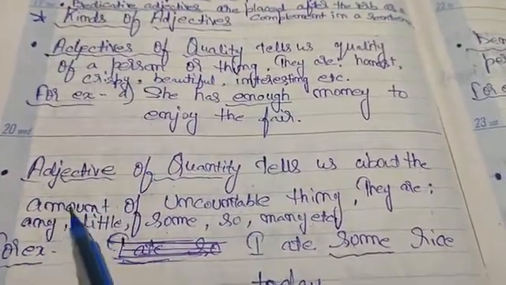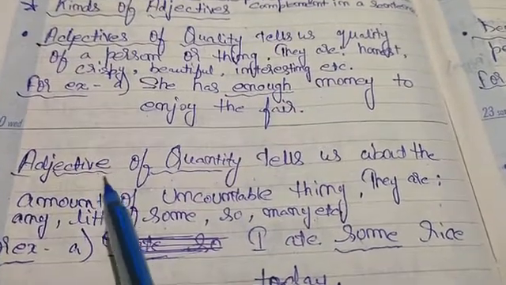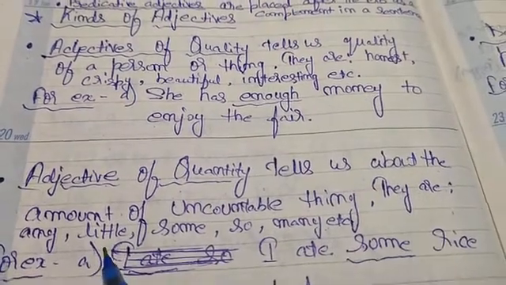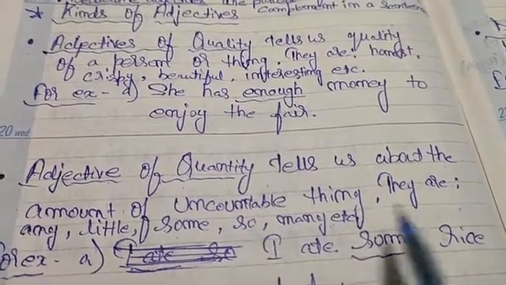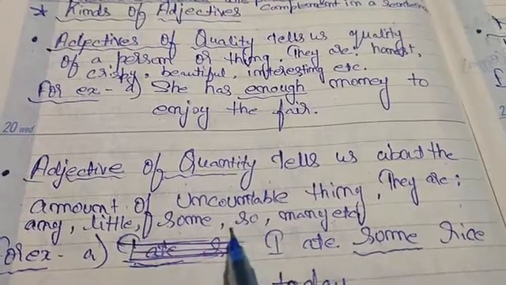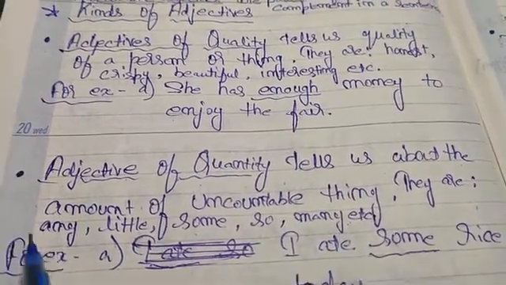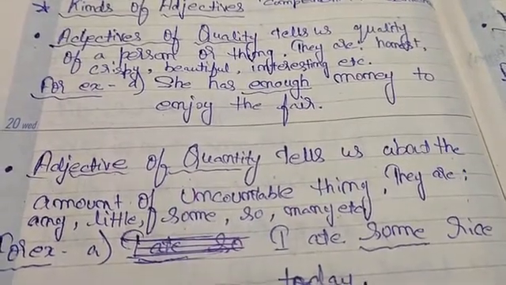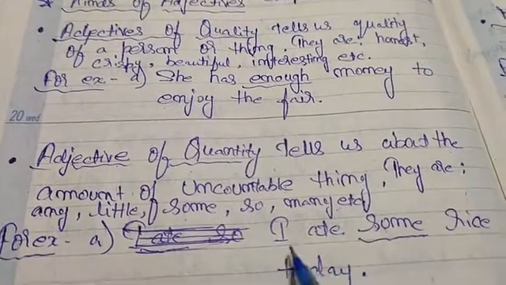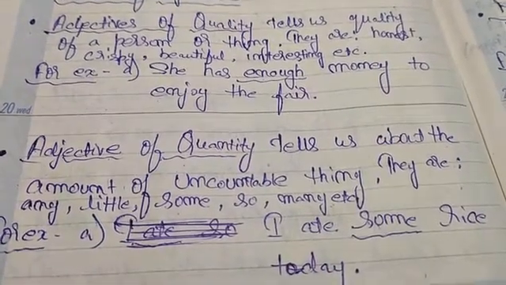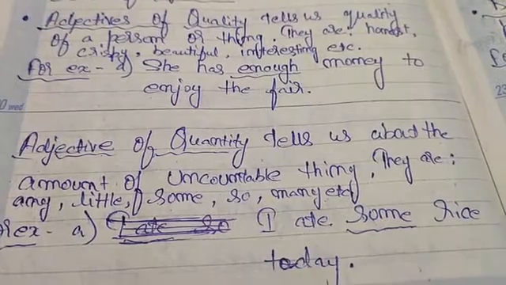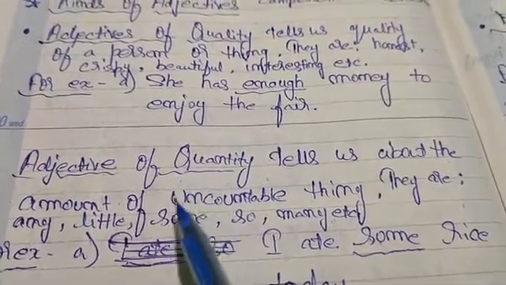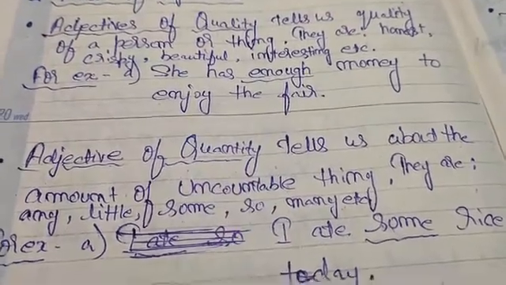Now come to the second kind of adjective, that is adjective of quantity. Adjective of quantity tells us about the amount of an uncountable thing. They are any, little, some, so, many, etc. So these all show the quantity. Okay. For example, I ate some rice today. So here rice is the uncountable thing and some is the adjective of quantity.